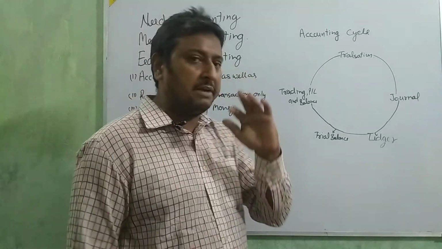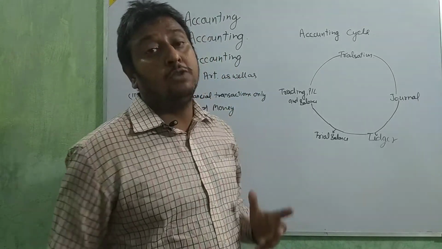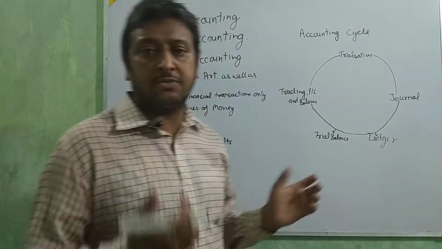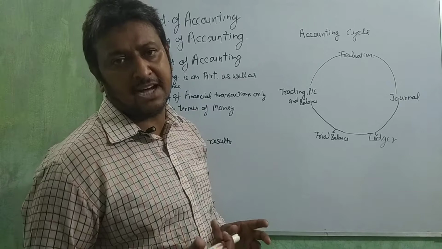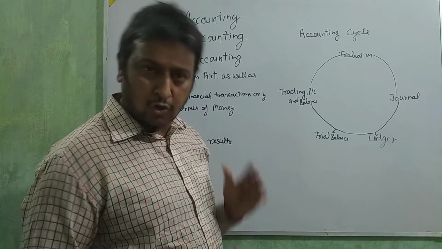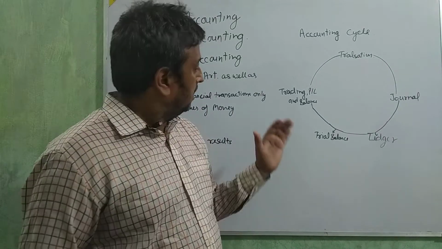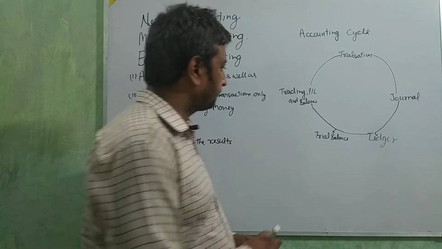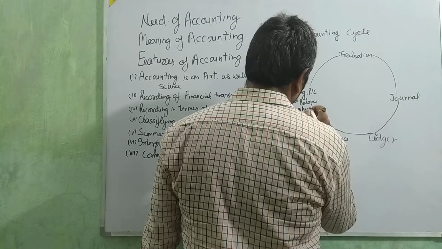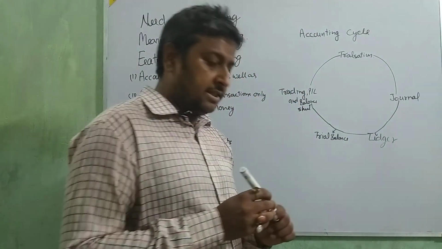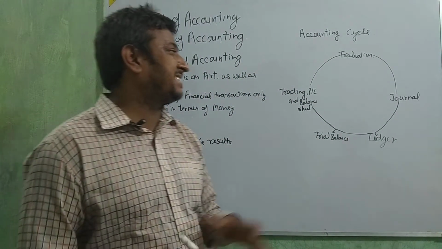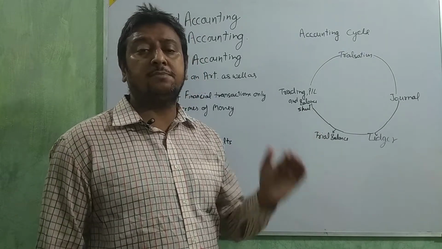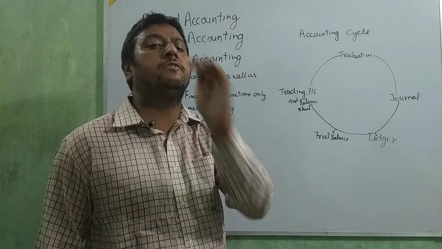What is the trading account? Trading account is the account by which we know the gross profit. Which profit, beta? Gross profit. And the P&L is the account by which we know the net profit. Okay, beta? Net profit. They have two sides. Don't worry, it will come, then I will explain. Okay? Net profit. After that, the balance sheet: in this balance sheet we present all the assets and liabilities. Okay, and this balance sheet presents the financial position of every business.